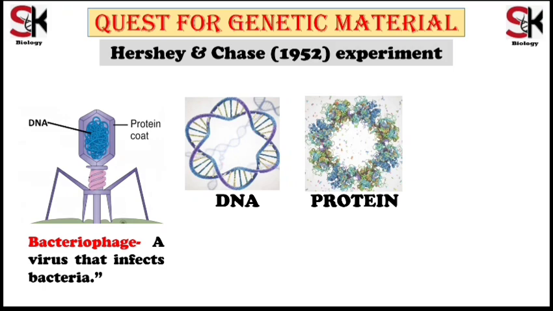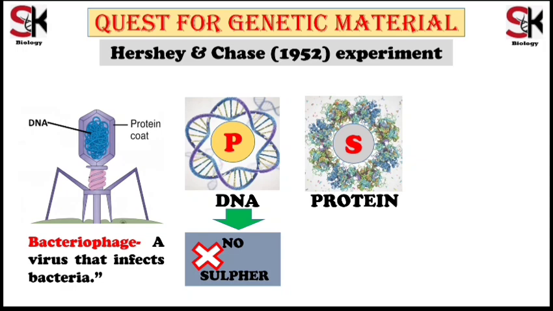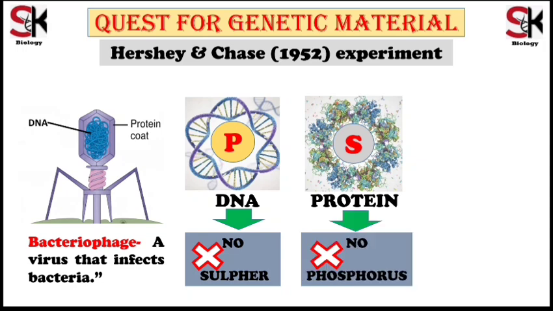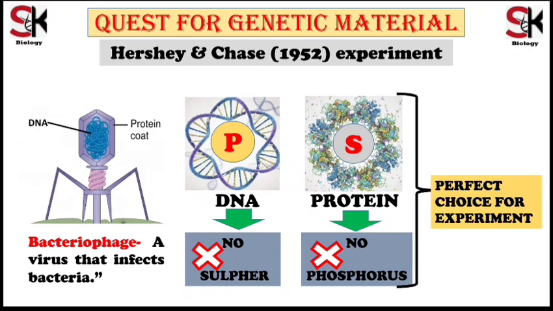In DNA, phosphorus is present, and in protein, sulfur is present due to sulfur-containing amino acids. DNA does not contain any sulfur atom and protein does not contain any phosphorus atom. This feature made the bacteriophage a perfect choice for the experiment.